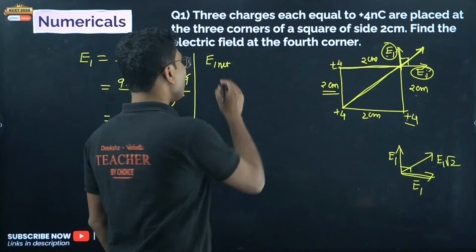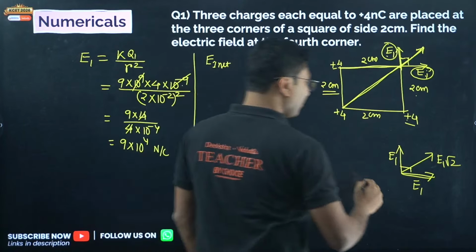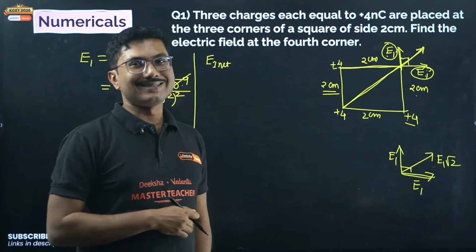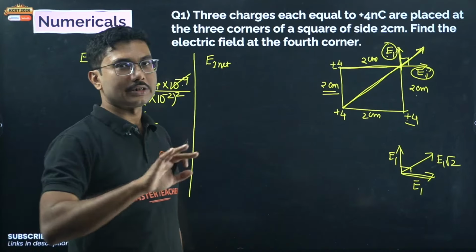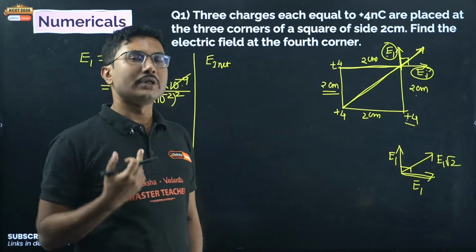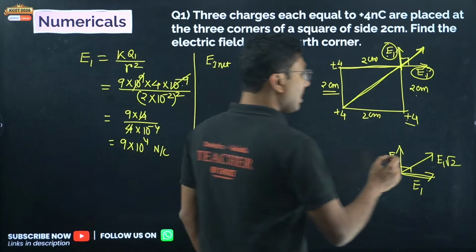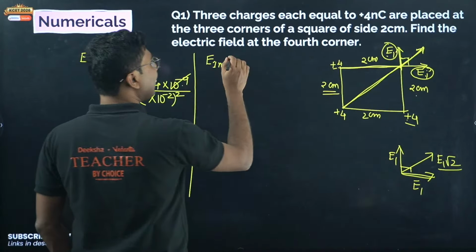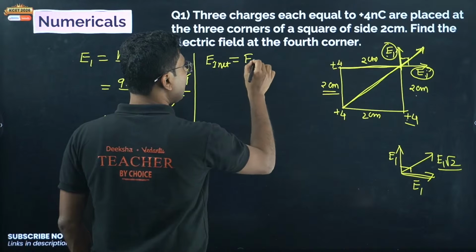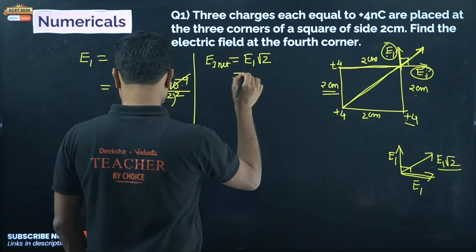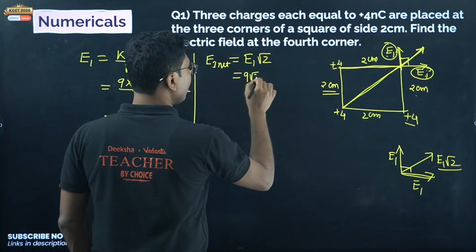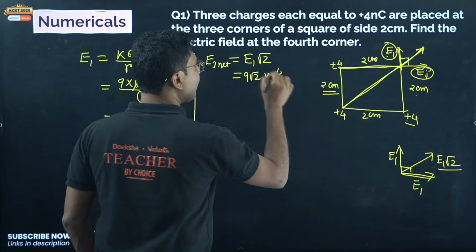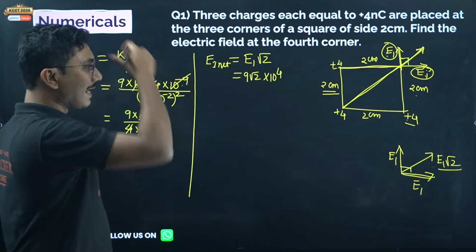If you want to know the longest formula, this is nothing but square root of E1 square plus E2 square plus 2 E1 E2 cos theta. Here theta is 90, cos 90 is 0. So it will be square root of E1 square plus E1 square. That is how you get E1 root 2. So the net electric field will be E1 root 2, that is 9 root 2 into 10 to the power of 4. It is not a very difficult question if you practice it at least once.